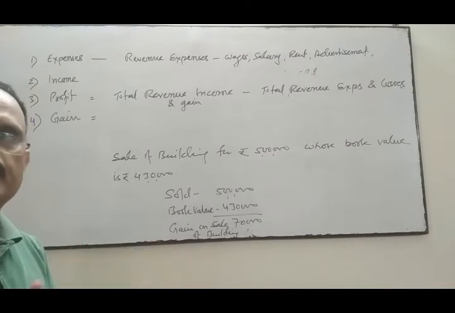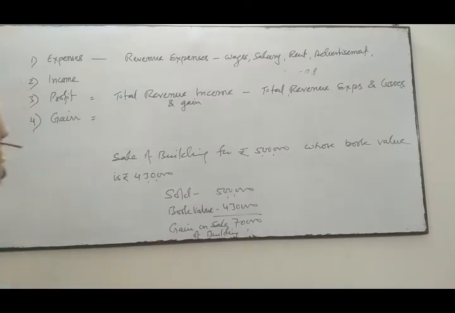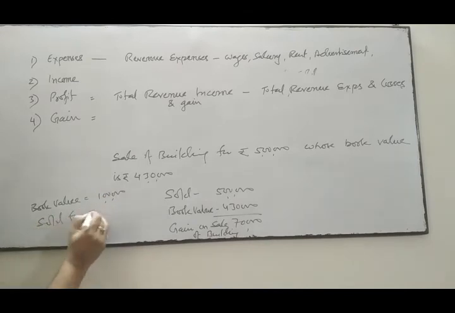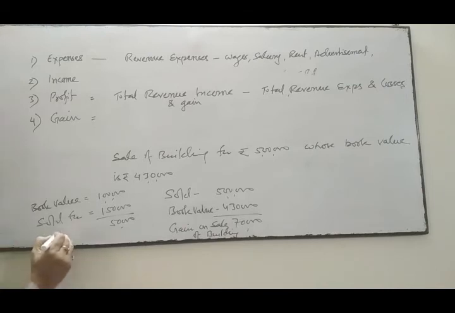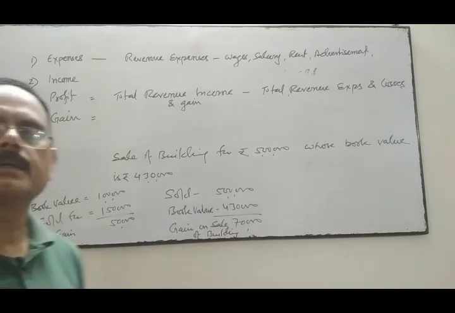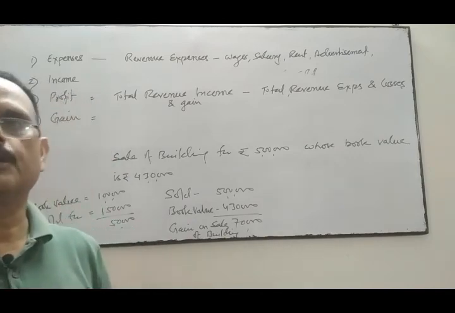Sale of old motor car: suppose the book value of the old motor car is 1 lakh and it is sold for 1,50,000. So 50,000, the extra amount you have taken from the buyer, is your gain on sale of motor car.